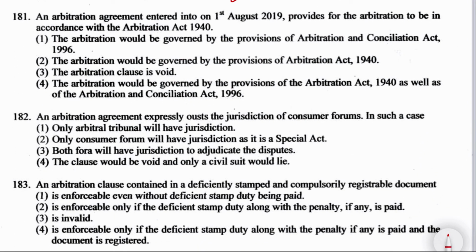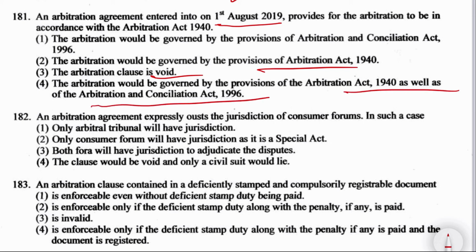Next question, question number 181. An arbitration agreement entered into on 1st of August 2019 provides for arbitration to be in accordance with the Arbitration Act 1940. The arbitration would be governed by the provision of the Arbitration and Conciliation Act 1996. Arbitration would be governed by the provision of the Arbitration Act 1940. Arbitration clause is void, or option 4, arbitration would be governed by the provision of the Arbitration Act 1940 as well as of 1996. Well, section 85 of the Arbitration Act talks about repeal and savings, and according to that, option 1 is the right answer. Next is question number 182.